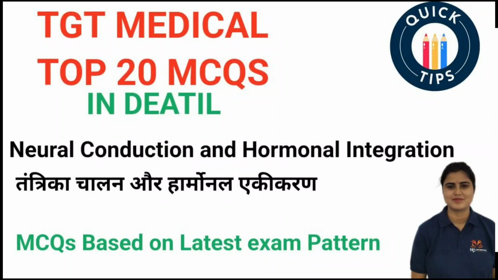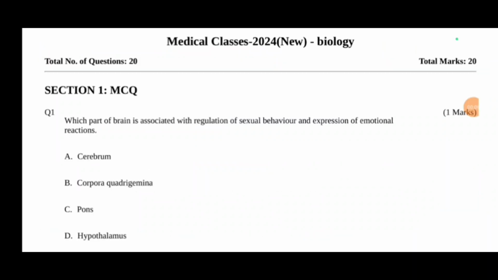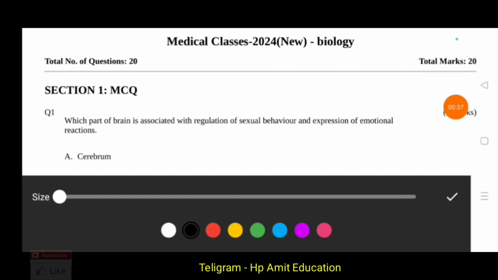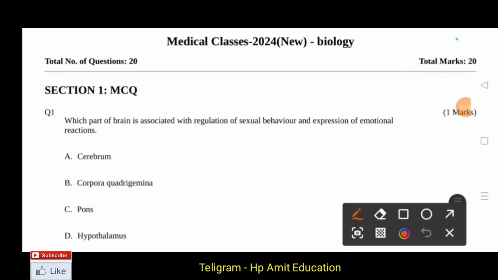Today we will discuss MCQs of nerve conduction and hormonal integration. So first question is, which part of our brain is associated with the regulation of sexual behavior and expression of emotional reaction? A, cerebrum; B, corpora quadrigemina; C, pons; or D, hypothalamus. The right answer is option D, hypothalamus.